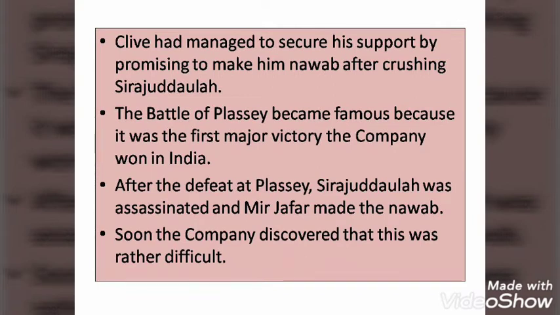This was not because Indians were weak. The Nawab was not weak. The reason behind this defeat was the cheating, the betrayal of our own person, Mir Jafar. Mir Jafar was one of the commanders of Siraj-ud-Dawla, but he cheated him. Because of greed, he cheated him, and he never fought the battle.